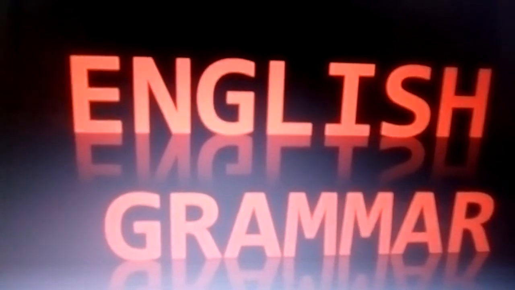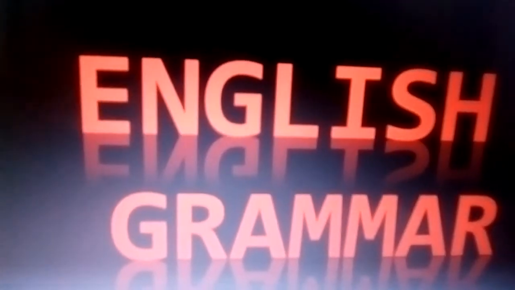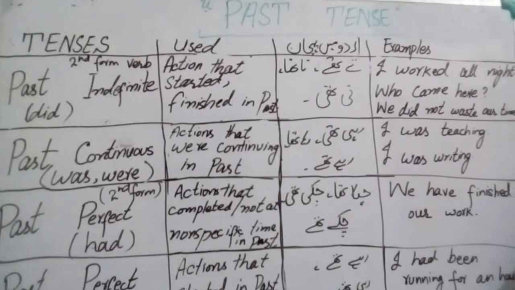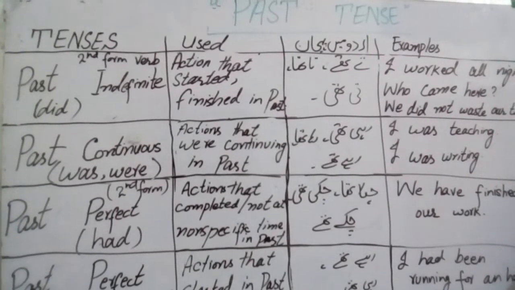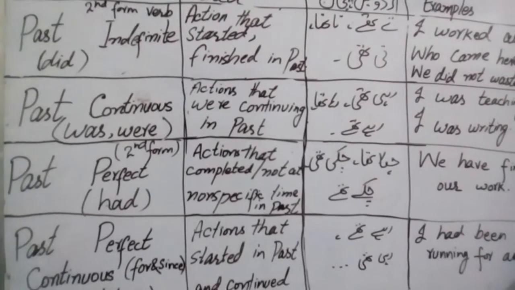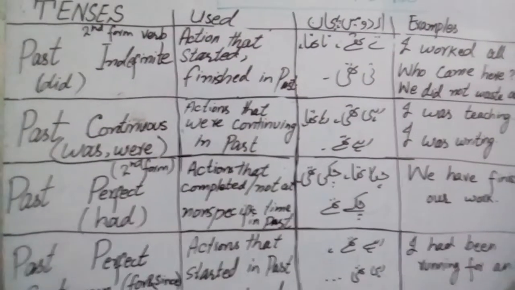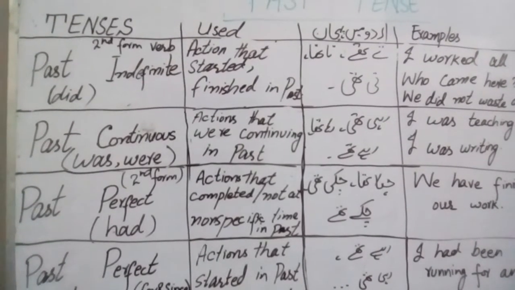My previous lecture was related to present tense. In this lesson, I will give a short introduction related to past tense. So let's have a look. In past tense, there are four tenses: past indefinite, past continuous, past perfect, and past perfect continuous tense. I'm going to tell you about past indefinite tense.